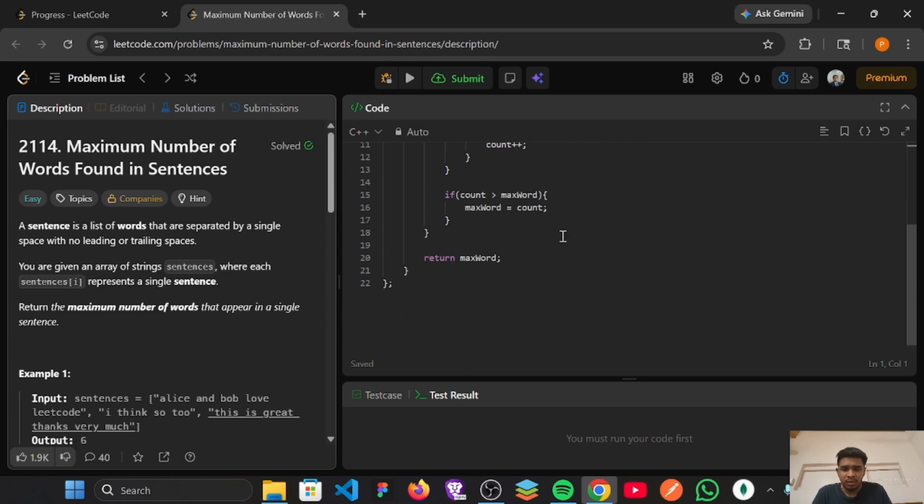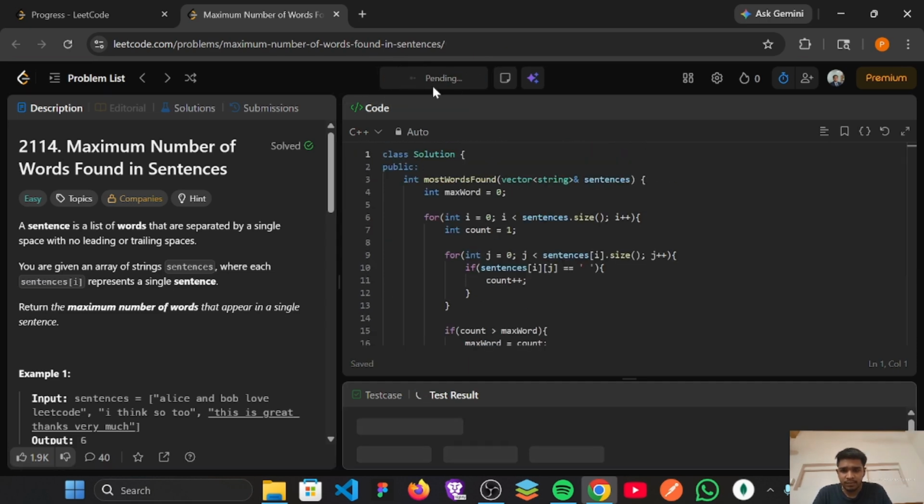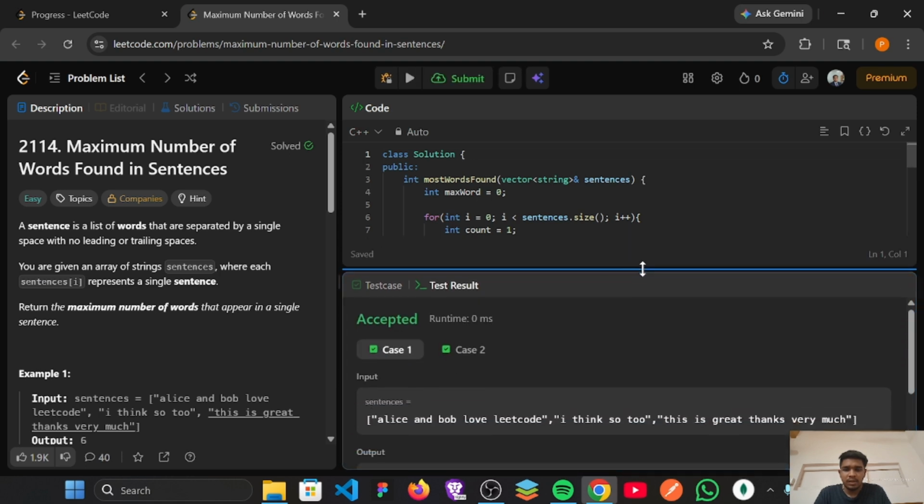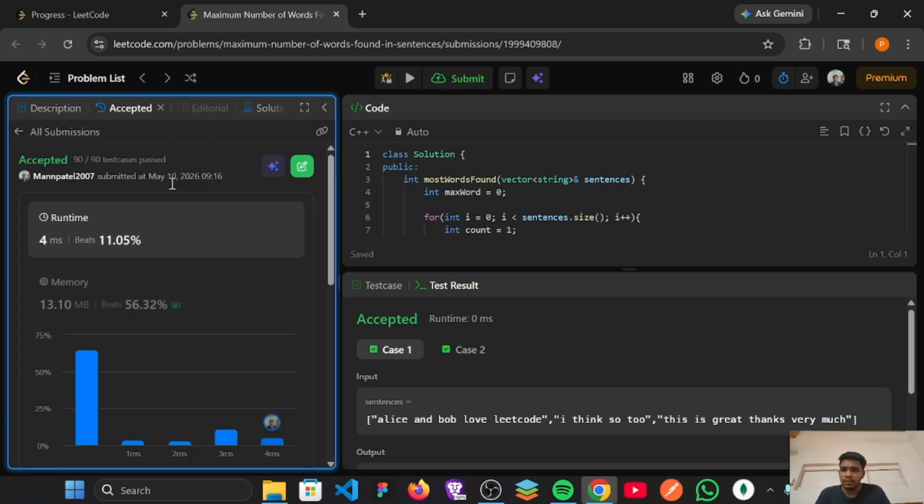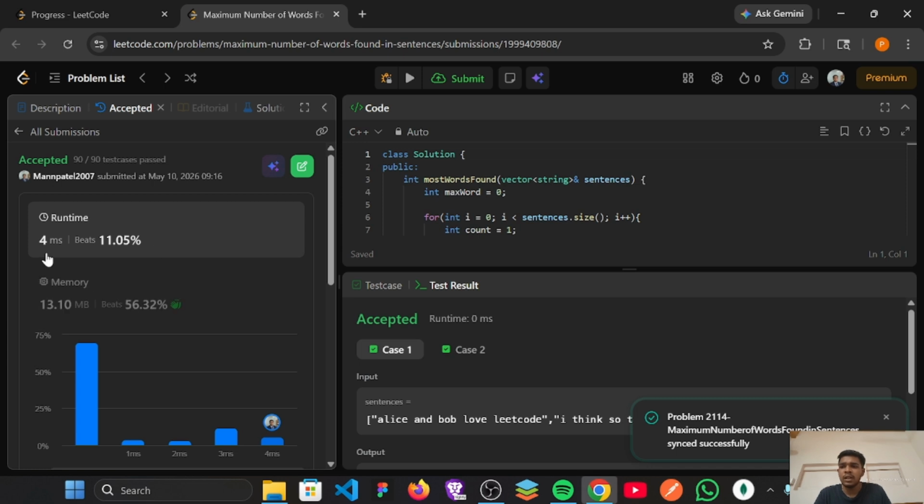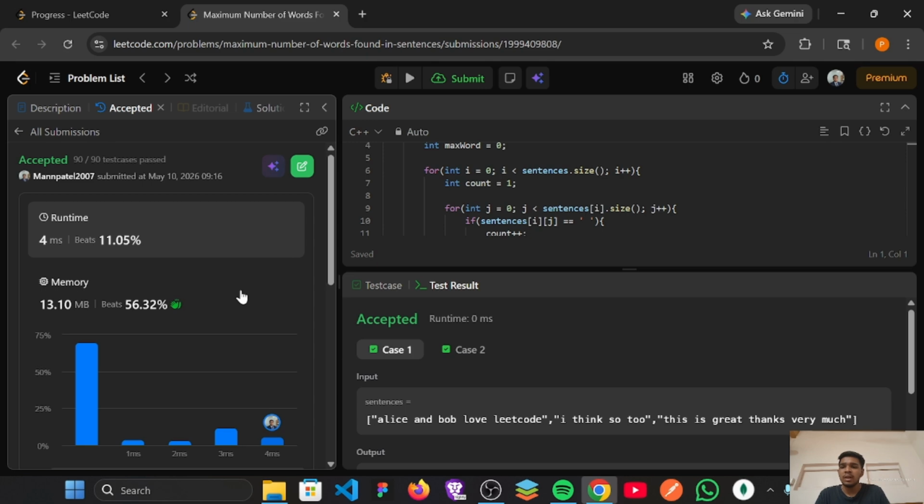So this is the code. Now let's run this code. As you can see, both the test cases that have been added successfully passed. So now let's submit this code. As you can see, the code is successfully submitted and the runtime of this code is 4 ms, and I have solved this question successfully in O(n squared) time complexity.